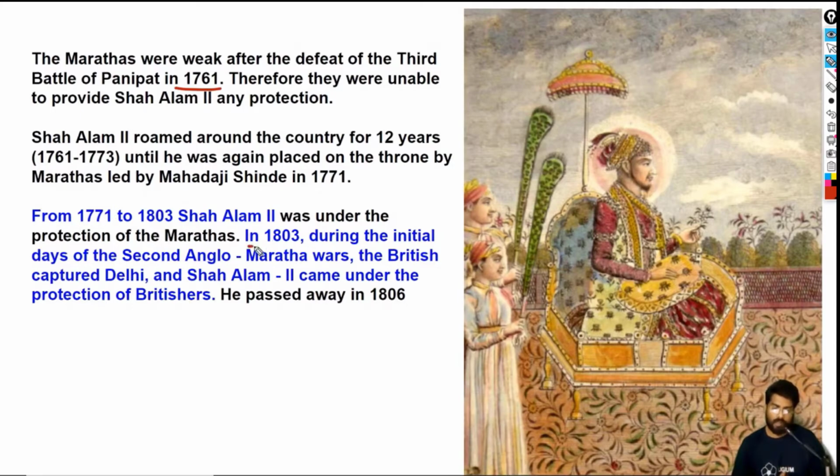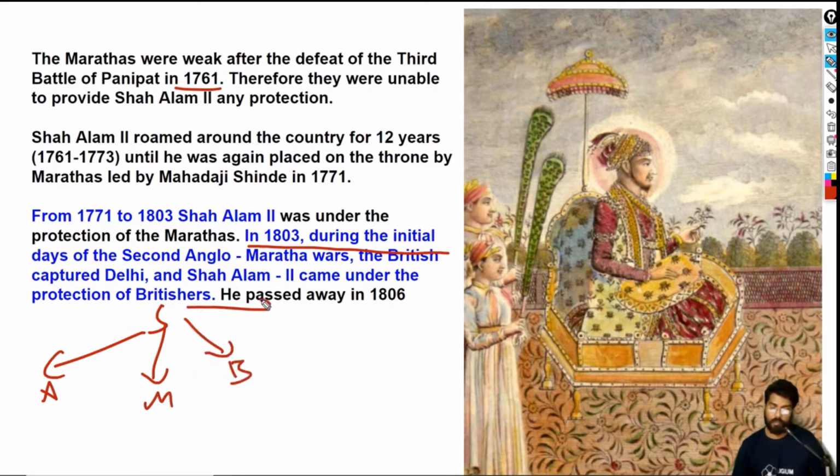Now there is something else. In 1803, during the initial stages of the Second Anglo-Maratha War, Anglo basically means British, the British recaptured Delhi, and Shah Alam came under the protection of the Britishers. So this is the life of Shah Alam. Shah Alam was under the protection of the Afghans, then under the protection of the Marathas. He came again under the protection of the British, then the Marathas, then the British. So this was his whole life.